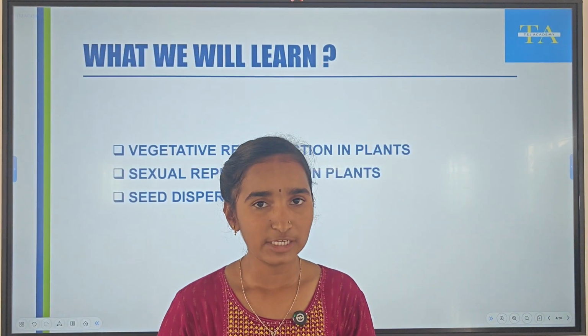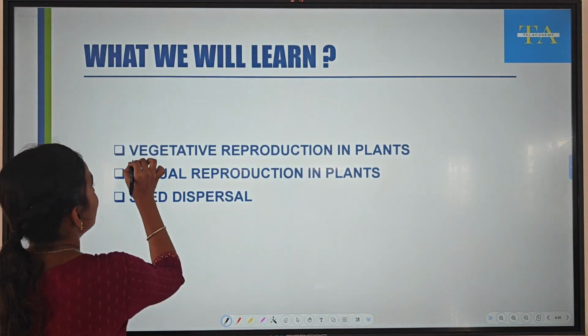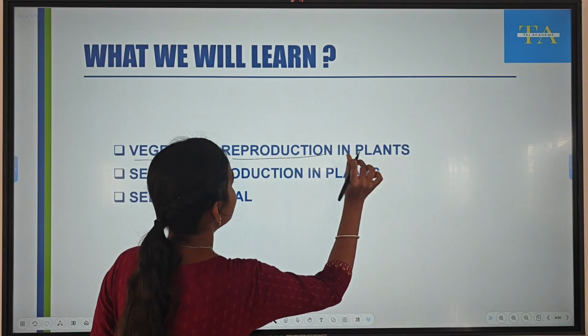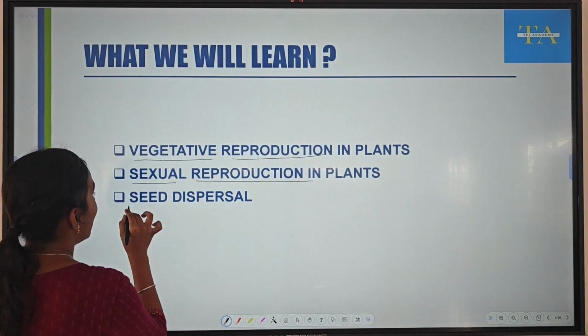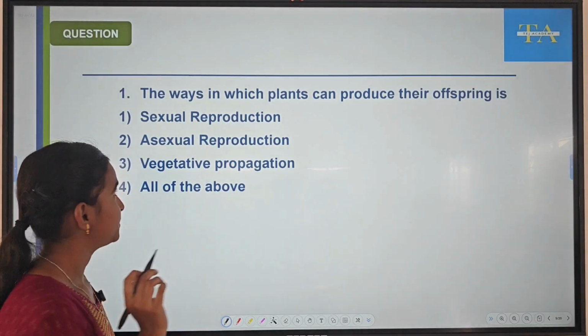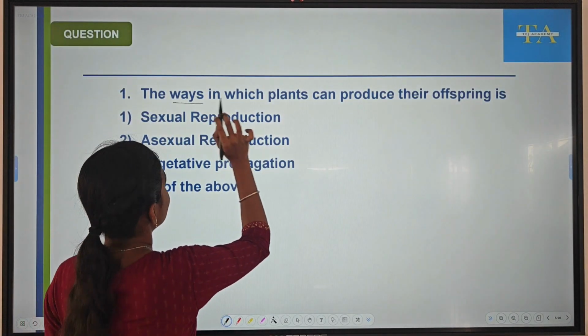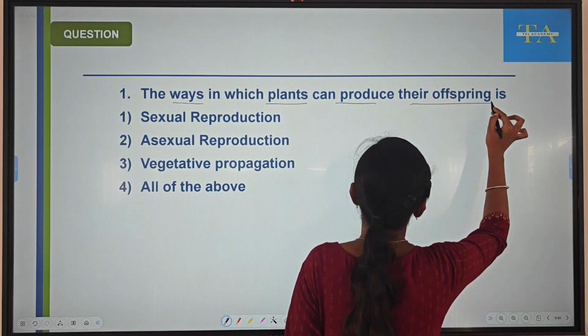Through solving questions, in this session, we will revise the concepts vegetative reproduction in plants, sexual reproduction in plants, and about the seed dispersal. First question, the ways in which plants can produce their offspring is